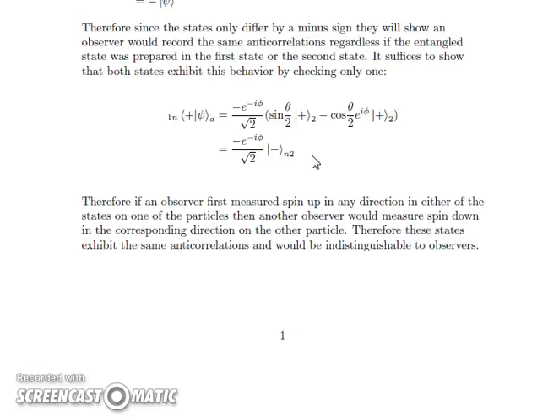And so if an observer first measures spin up in any direction, because we use the general spin up basis vector, in either of the states on one of the particles, then another observer would measure spin down in the corresponding direction on the other particle. Therefore, the states exhibit the same correlations, and they would be indistinguishable to observers.